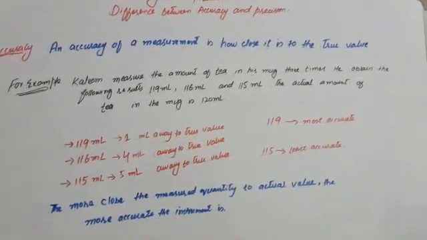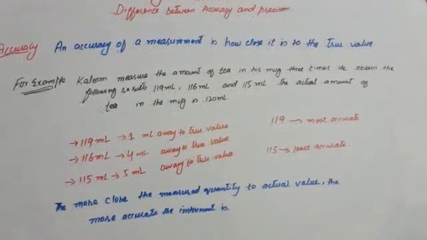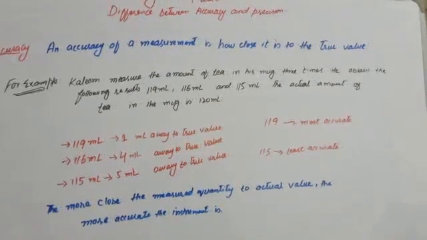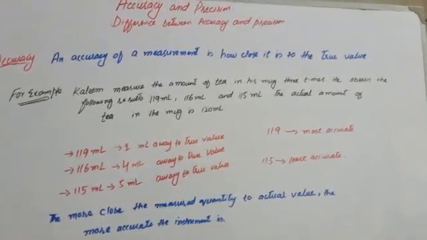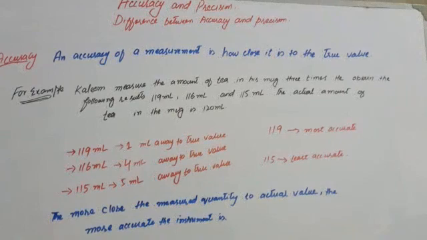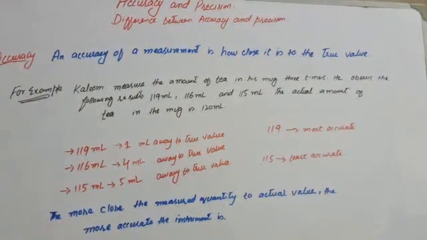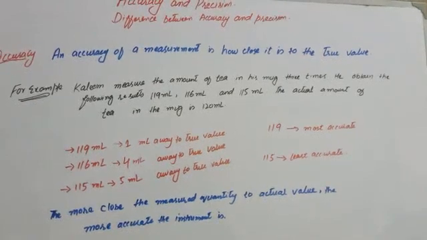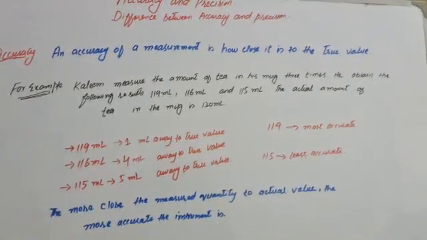For example, Kaleem measured the amount of tea in his mug 3 times. He obtained the following results: 119 ml, 116 ml, and 115 ml. The actual amount of tea in the mug is 120 ml.